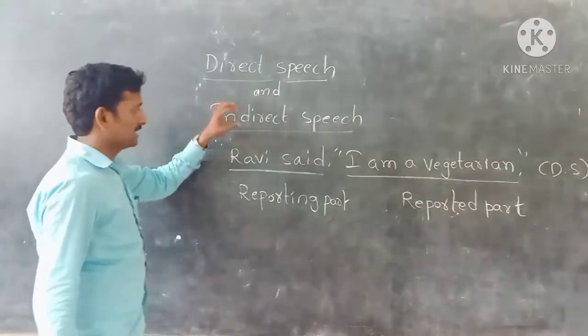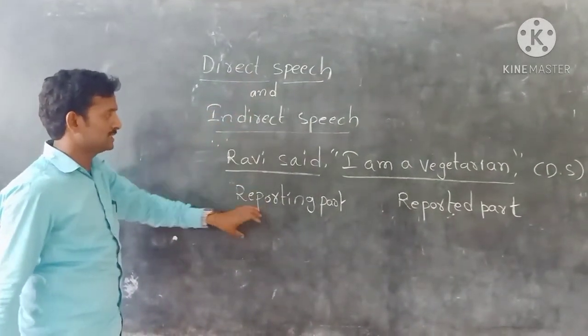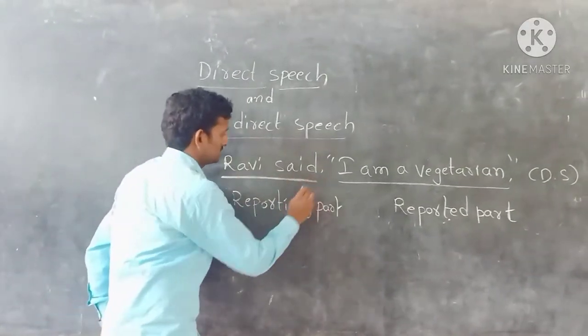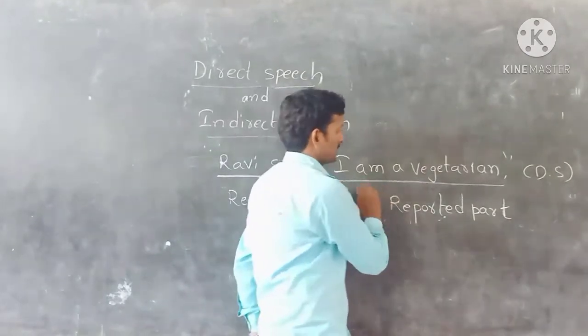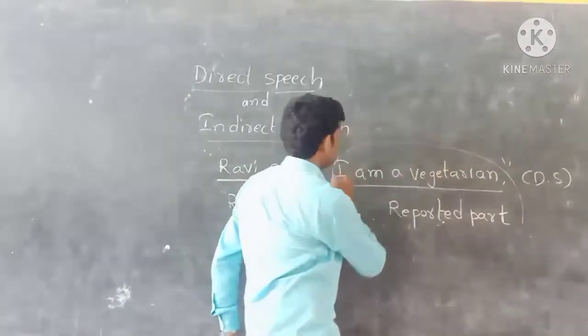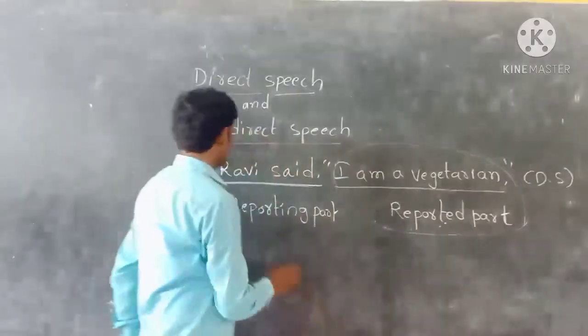When we change direct speech into indirect speech, we should not change the reporting part. We change only the reported part.